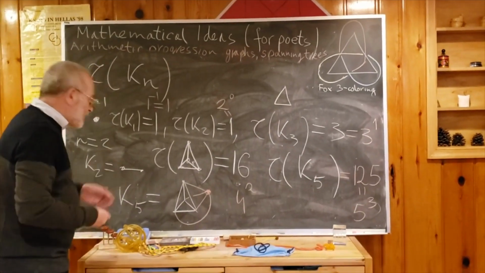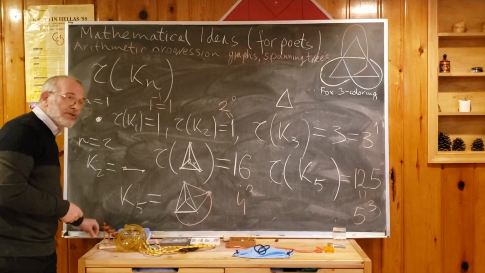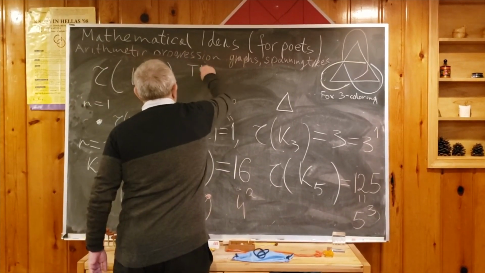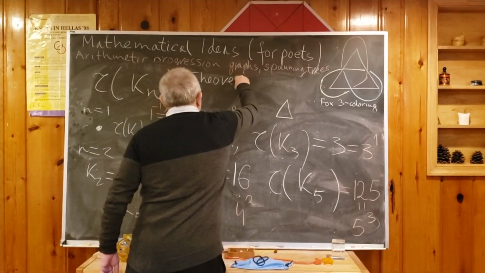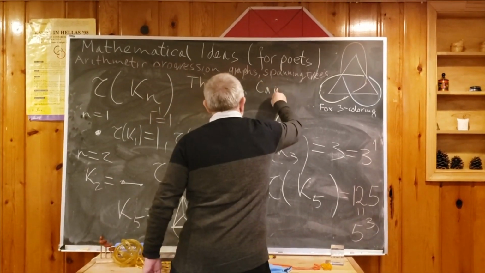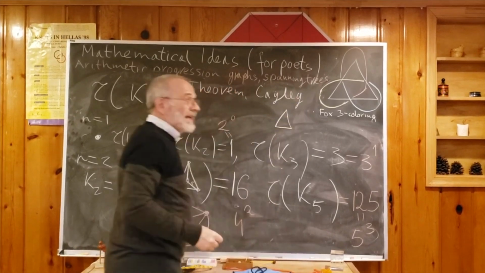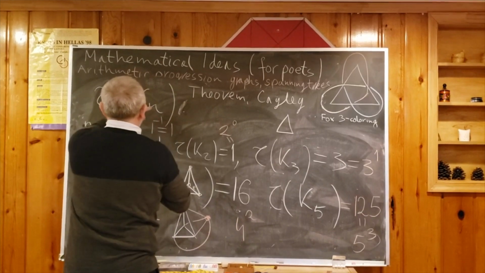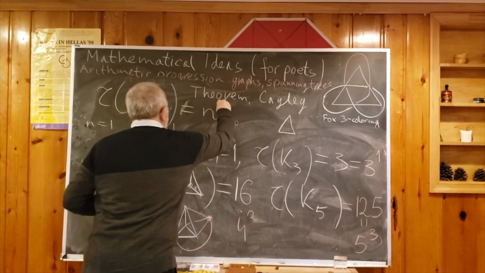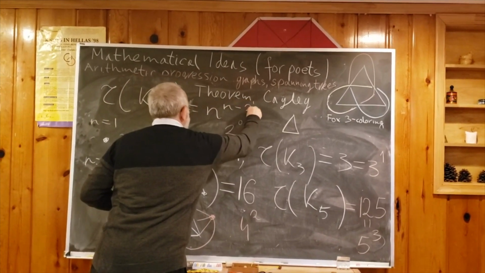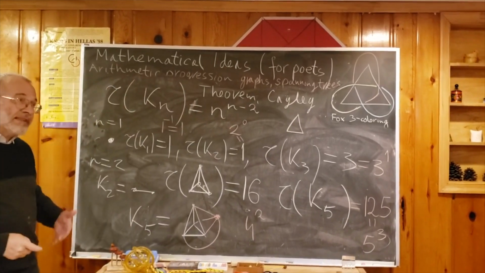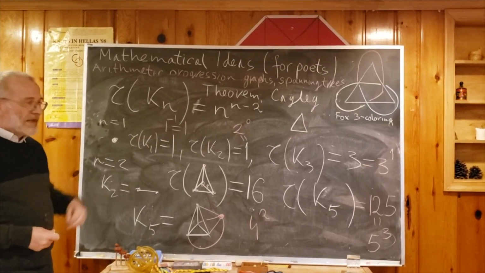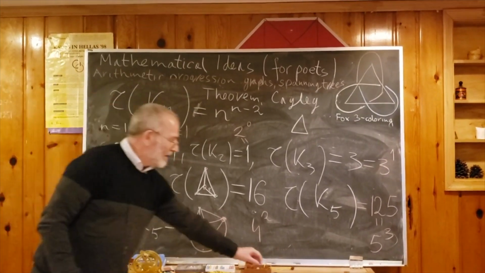And then it is the famous theorem of Cayley. Even today it is not an obvious theorem. You need some tools. But let me finish with this theorem. Cayley, mentioned before. So this is a 19th century famous theorem. Tau, this was already written here, tau of K_n is equal to n to the power n minus 2. You can try to prove this theorem, but without some setting, some knowledge, it is difficult. So, thank you.